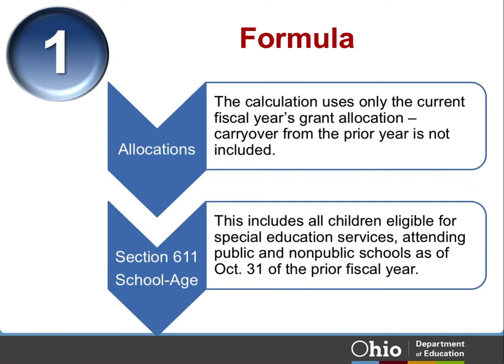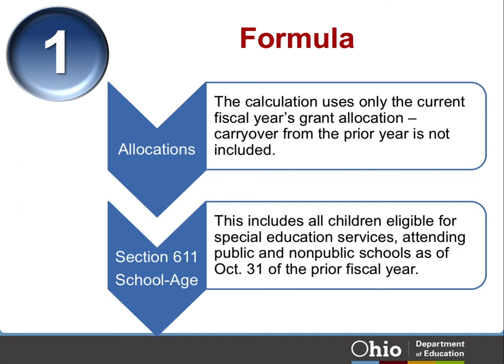The first requirement of expenditures is the formula. To meet the requirement of providing special education and related services to children with disabilities enrolled at a non-public school, each district must spend an amount that is the same proportion of the district's total subgrant under Section 611 as the number of children enrolled by their parents in non-public schools served by the district is to the total number of children with disabilities in its jurisdiction.